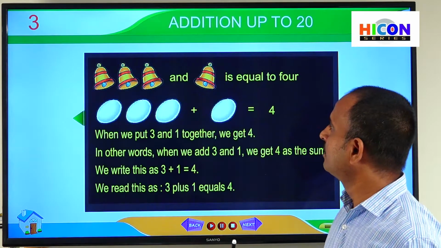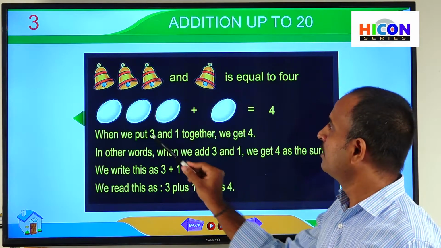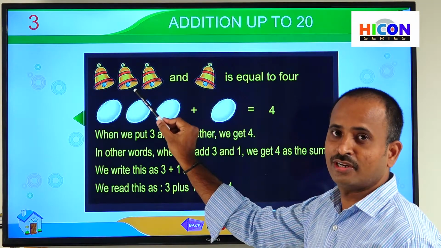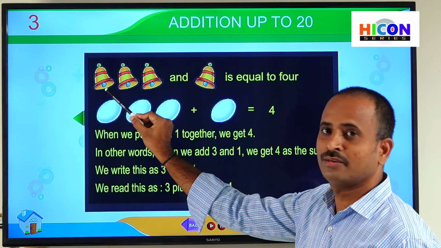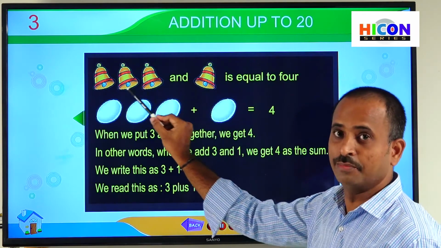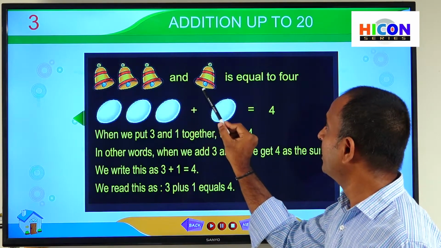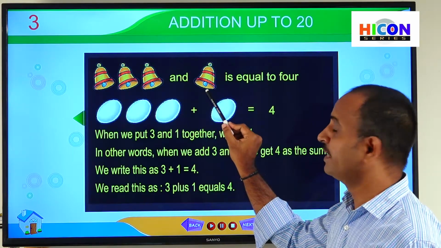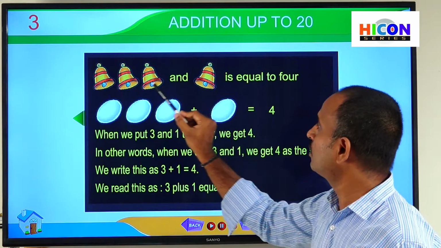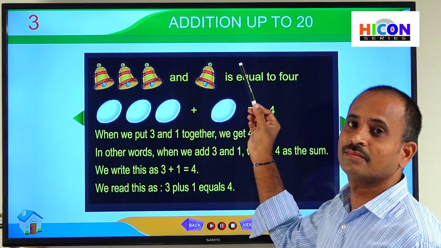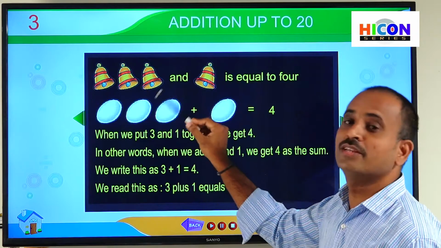So look at the screen. You are observing 3 bells here. Children, what are these? Bells. How many bells are there? So 1, 2, 3. 3 bells are there. And how many bells are there again? There is a single bell. That means there is 1 bell. So in total, how many bells are there?